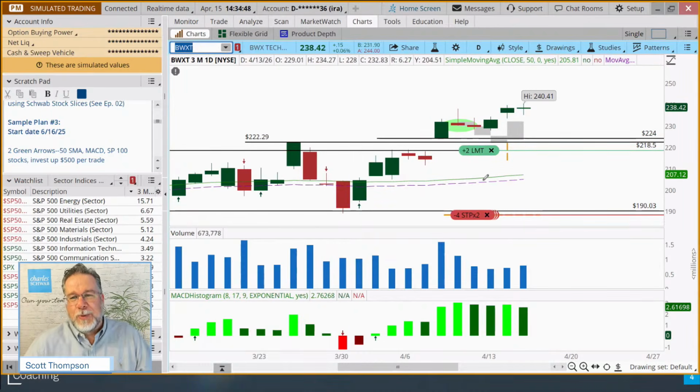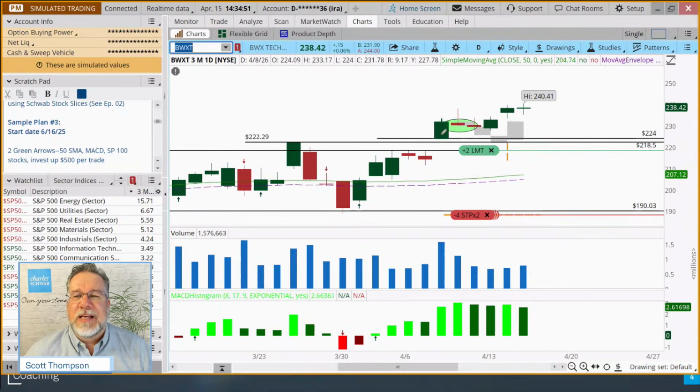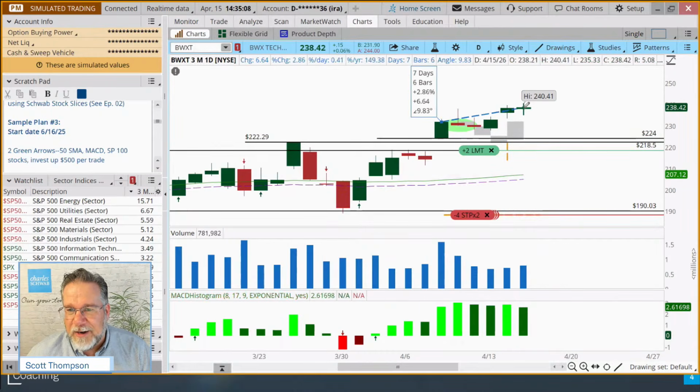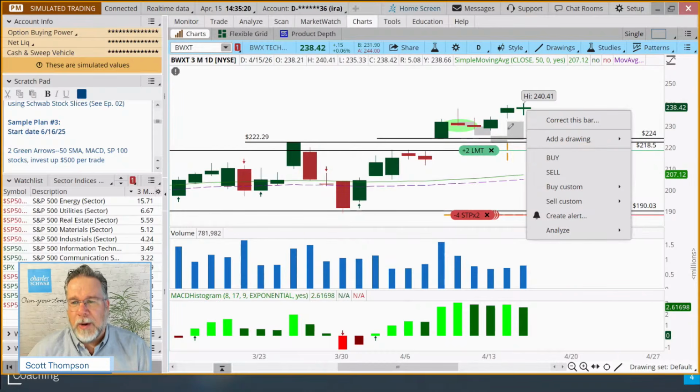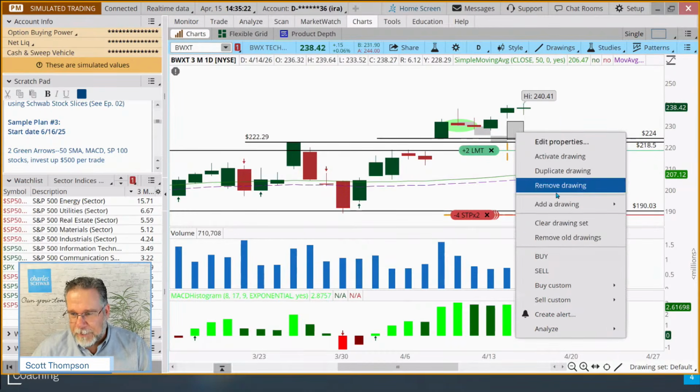But this is one of the reasons that people buy breakouts, honestly, is sometimes it doesn't pull back. I mean, this one really just went sideways and now we're up 240, and that's up $10. What's that, 5%? That's up 5% from the last candle over here, more or less. If I did my math right, it is late in the day, so maybe check that. So the closing price there to closing price here. Okay, that was a little aggressive. 2.5%. So it's up 2.5%, almost 3% from the closing price of that day we got in. But sometimes it doesn't pull back. It just keeps going. So I'm going to erase my little boxes here.